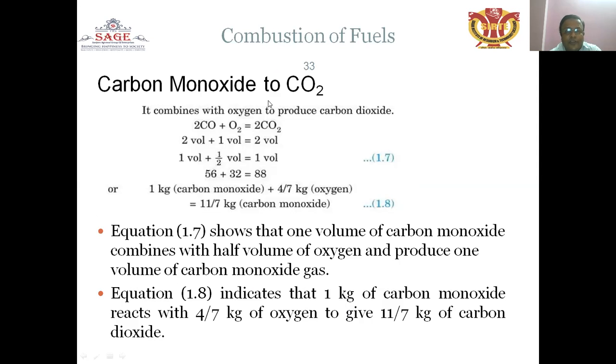Carbon monoxide to carbon dioxide: it combines with oxygen to produce carbon dioxide. 2 volumes of carbon monoxide plus 1 volume of oxygen is equal to 2 volumes of carbon dioxide. Equation 1.7 shows that 1 volume of carbon monoxide combines with half a volume of oxygen and produces 1 volume of carbon dioxide gas. Similarly, equation 1.8 indicates that 1 kg of carbon monoxide reacts with 4 by 7 kg of oxygen to give 11 by 7 kg of carbon dioxide.